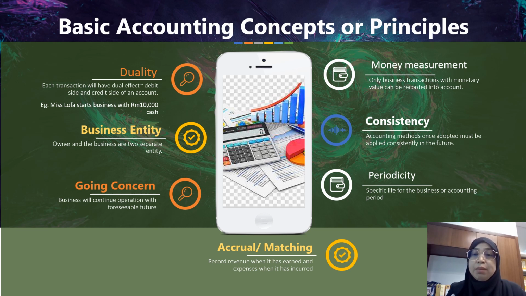Okay, next regarding money measurement. Under this concept, only transactions with monetary value can be recorded into accounts. For example, sales may increase due to loyalty of customers towards our products, but in this case, customer loyalty cannot be recorded into accounts because there is no monetary value on customers' loyalty. But if sales increase by 10,000 ringgit, for example, per month due to customer loyalty, then we can record the sales transactions in the books.